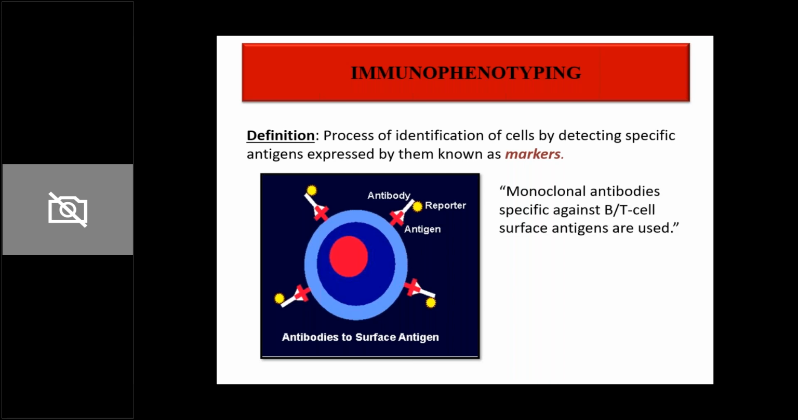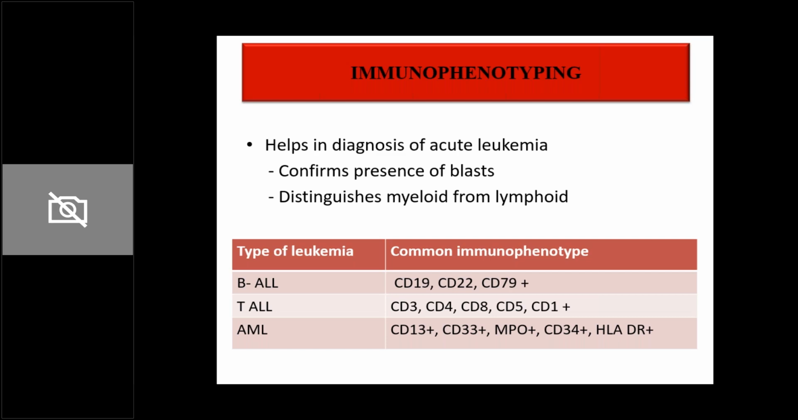So monoclonal antibodies specific against B and T cell surface antigens are used. This helps in diagnosis of acute leukemia. It confirms the presence of blasts because this immunophenotype is going to be different for blasts as compared to normal cells, and it is going to help to differentiate between ALL as well as AML confidently. So this is just an example of what a B-ALL immunophenotype will be, what a T-ALL immunophenotype, what an AML immunophenotype would be like.